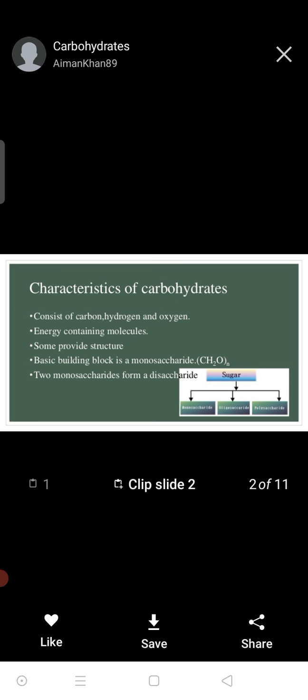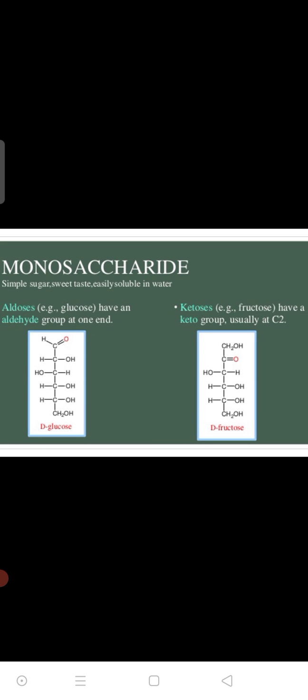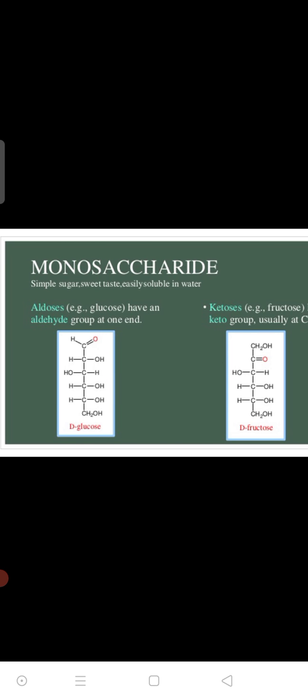A monosaccharide is a simple sugar consisting of a single sugar unit. It is not further divisible into smaller subunits. It is sweet in taste and easily soluble in water. Monosaccharides are classified into two groups, aldoses and ketoses, or aldehydes and ketones, depending on where the carbonyl group is present. On the basis of the location of this group, the carbohydrates are classified into these two basic categories, aldehydes and ketones.